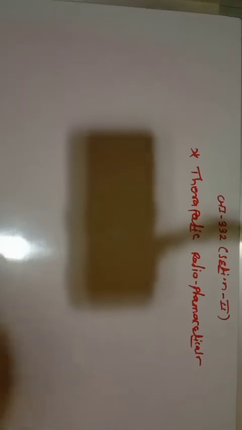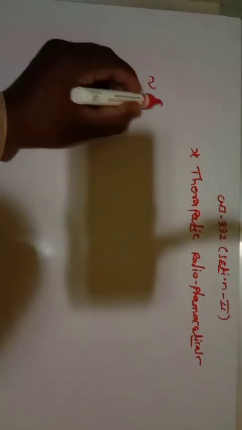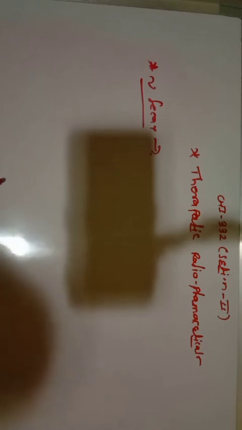Let us discuss the next one, that is gamma decay. What is this gamma decay? The emission of gamma particles.